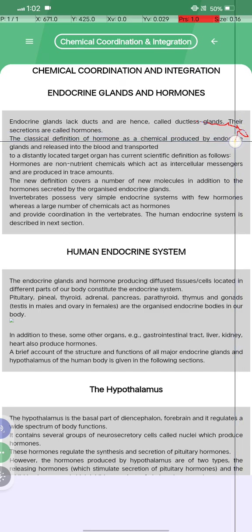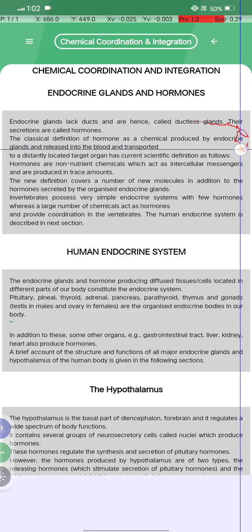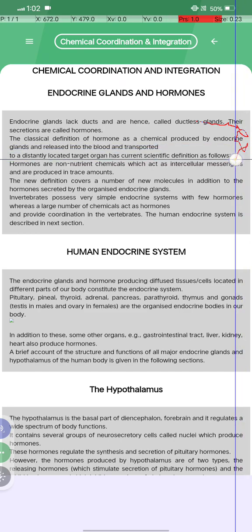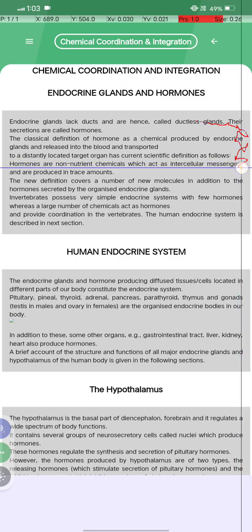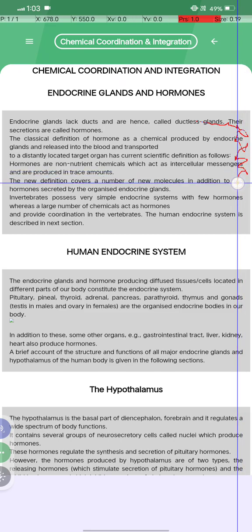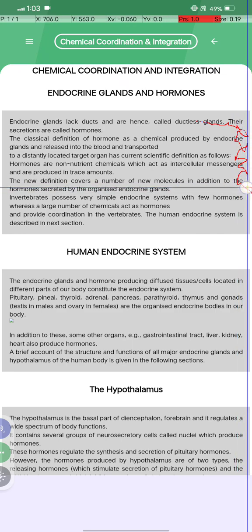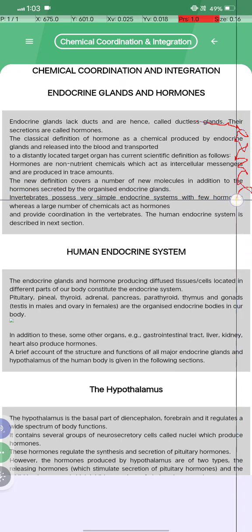The classical definition of hormones is a chemical produced by the endocrine glands and released into the blood, transported to a distantly located target organ. The current scientific definition is as follows. Hormones are non-nutrient chemicals which act as intercellular messengers and are produced in trace amounts. The new definition covers a number of new molecules in addition to the hormones secreted by the organized endocrine glands.